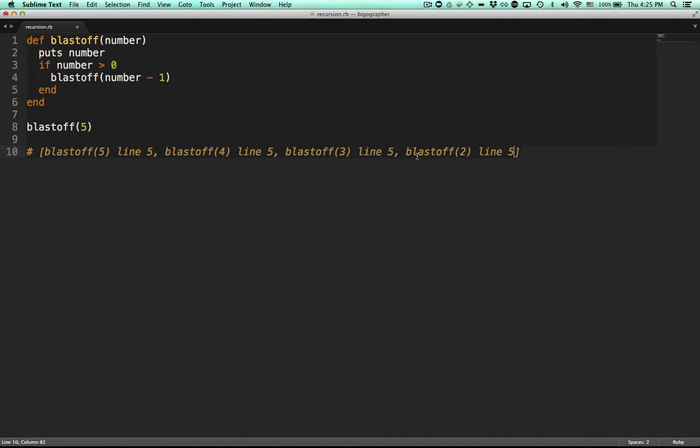Then it says, okay, now I need to complete running blastoff 2, line 5, which it does. Takes that off the stack, completes running blastoff 3, completes running blastoff 4, completes running blastoff 5, and then we're done. But by the time we're done, we'll have printed out 10 through 0. So here you can see that you can use recursion as an alternative to a loop.